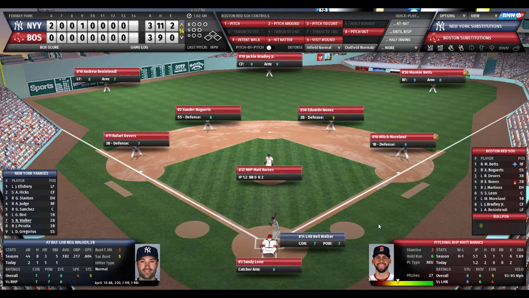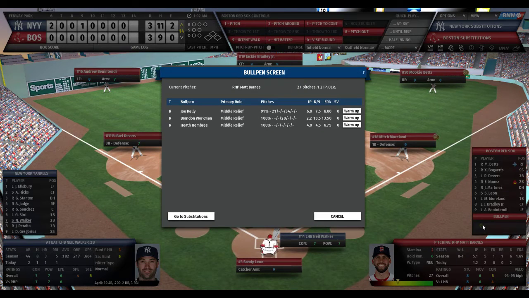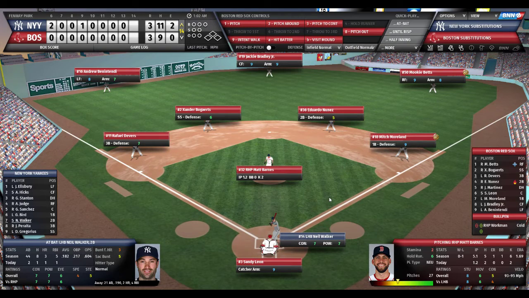Matt Barnes is still in the game, and we better get someone up in the pen. He'll face Walker, Peralta, and Gregorius in this marathon game. Boy. Brandon Workman will get up in the pen. So Neil Walker, the man who tied the ball game up with 2 outs in the top of the 9th, had a pinch hit home run off the closer, Craig Kimbrel. Now has a chance at their secondary closer, Matt Barnes. Barnes deals to Walker.